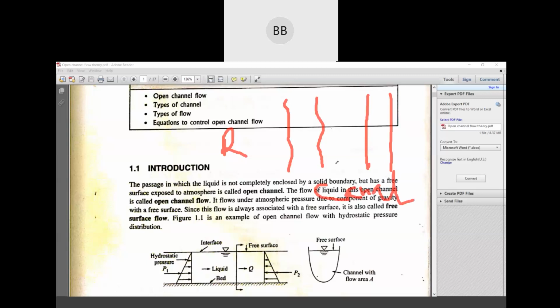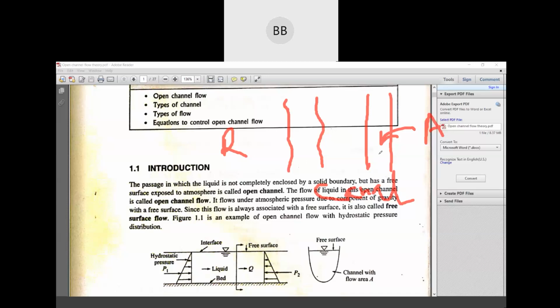Why is it called open channel flow? Because one part of the channel is exposed to atmosphere. If you consider the drain, in the upper part we have open space which is exposed to atmosphere. So this is why the flow in that particular channel is called open channel flow. Whereas in a pipe, it is closed from all the sides. So that's why it's called pipe flow. That is a basic difference.